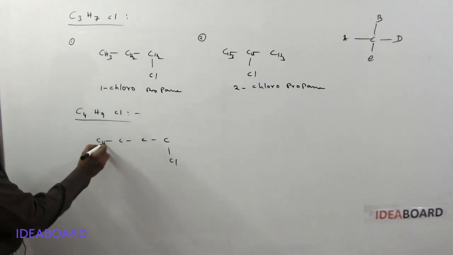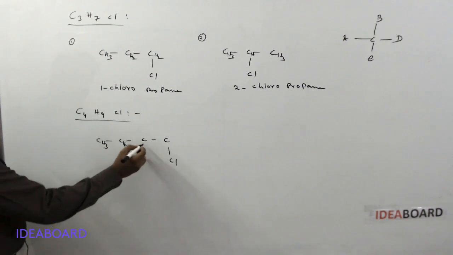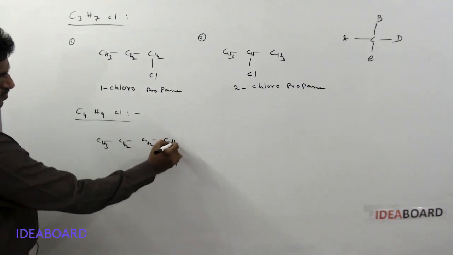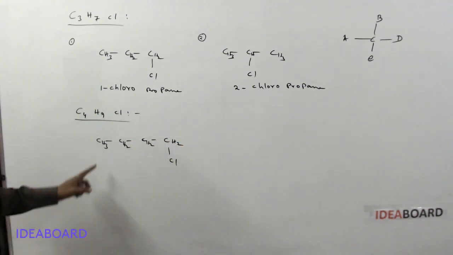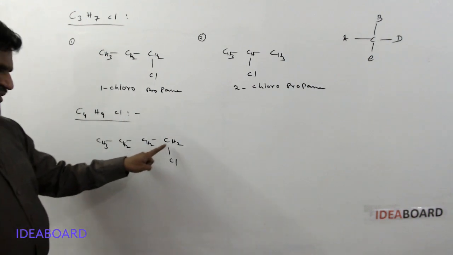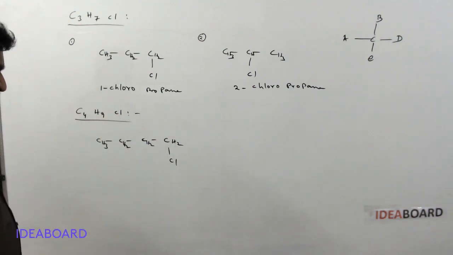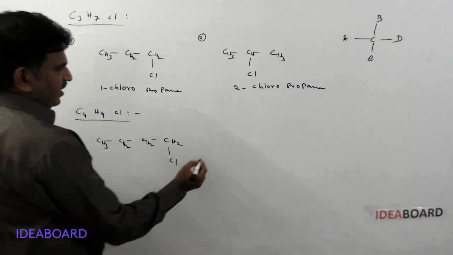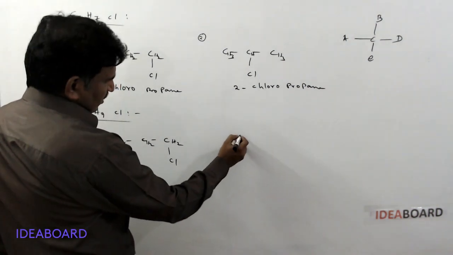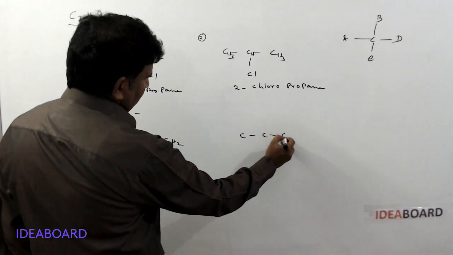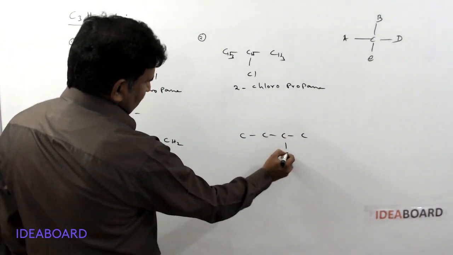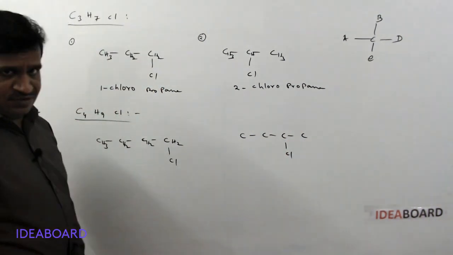Here CH3, here CH2, here CH2, and CH2Cl. So 3 plus 2 is 5, 5 plus 2 is 7, 7 plus 2 is 9: C4H9Cl. So it is called 1-chlorobutane. And in the next example I am writing the same 4 carbon atoms, but the chlorine atom on the second carbon.